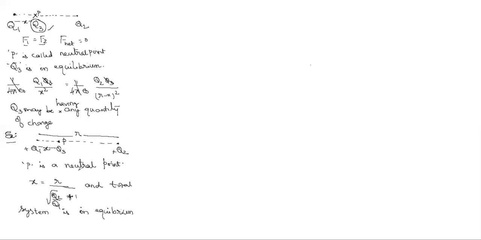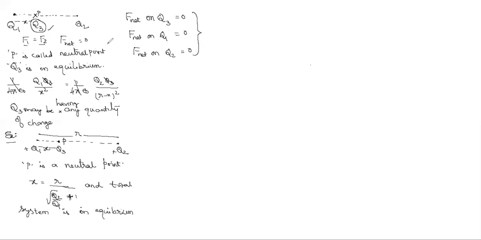System in equilibrium means you have to understand here: the net force on Q3, if Q3 is in equilibrium, is 0. The total system being in equilibrium means not only Q3, the net force on Q1 is also equal to 0, and the net force on Q2 also. On any charge, if you calculate the net force, you get 0.